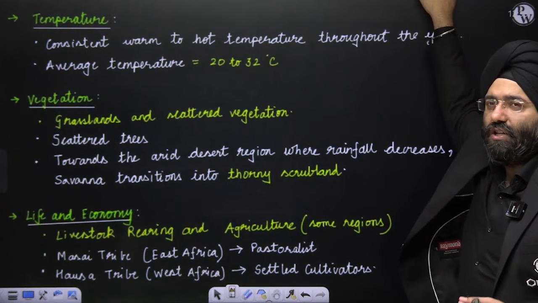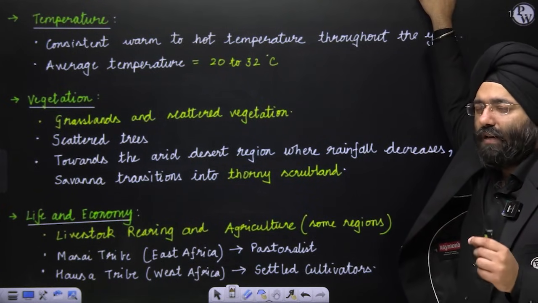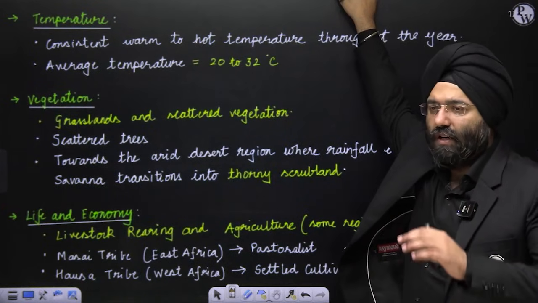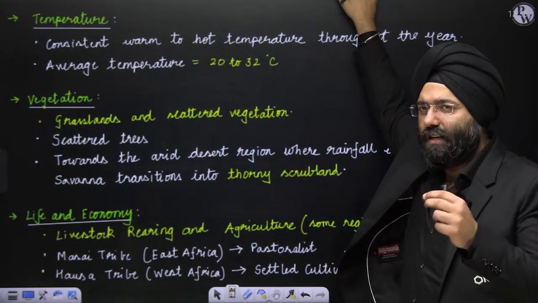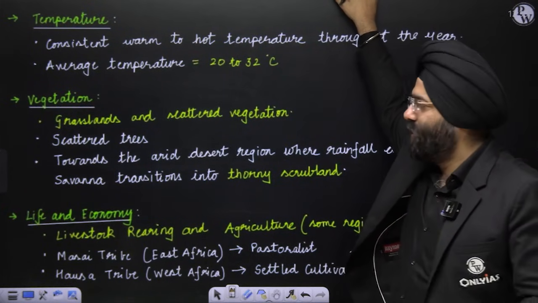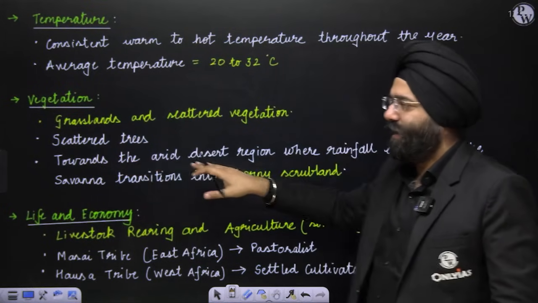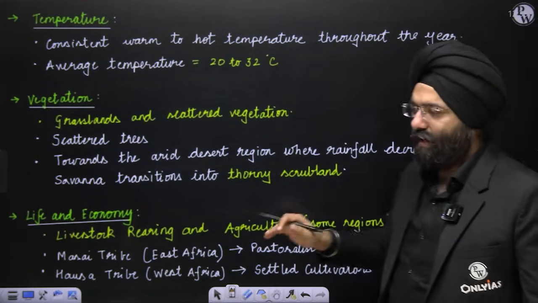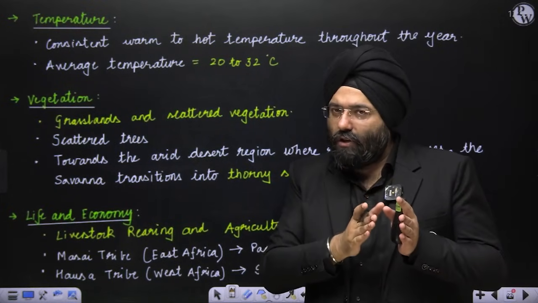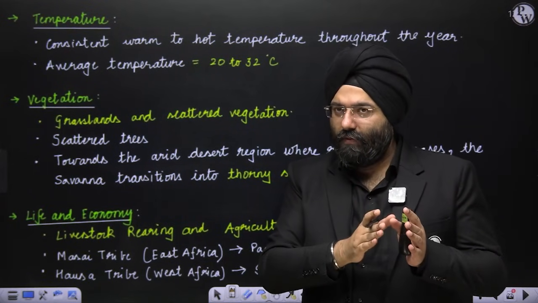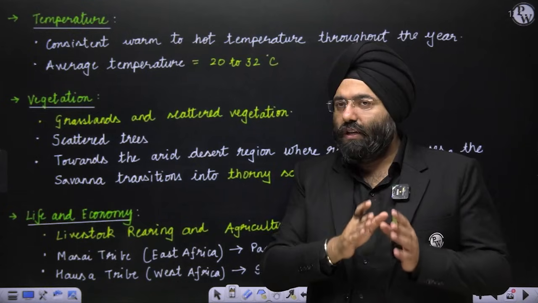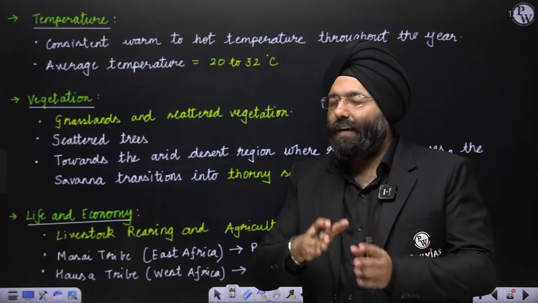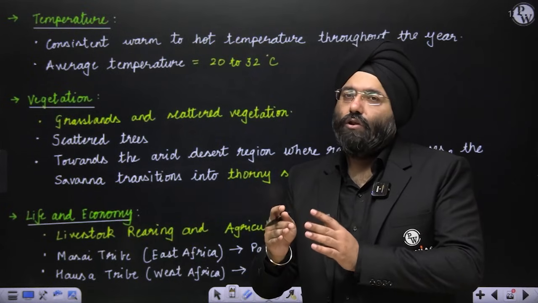If you see the vegetation, as I told you, these are tropical grasslands. So the grasslands and the scattered vegetation is a characteristic feature where the grasslands are present. Again, there are scattered trees also present here. Towards the arid region, rainfall decreases and you see a thorny scrubland. Now please understand, from the region of AF, you went to the region of AM with lesser rainfall. Then you went to the region of AW, which is basically referred to as tropical grasslands.